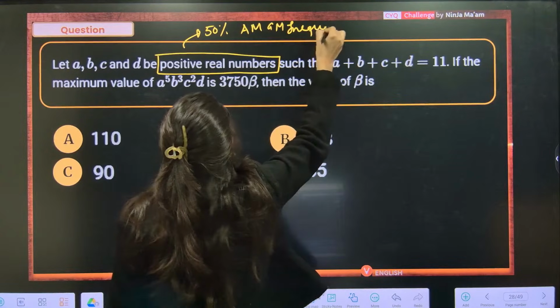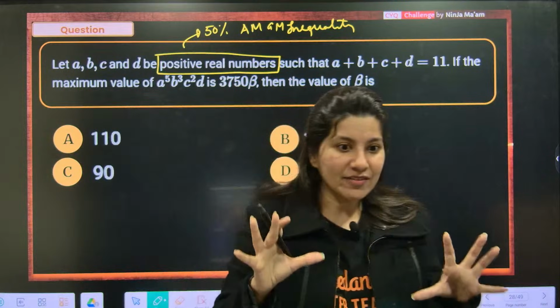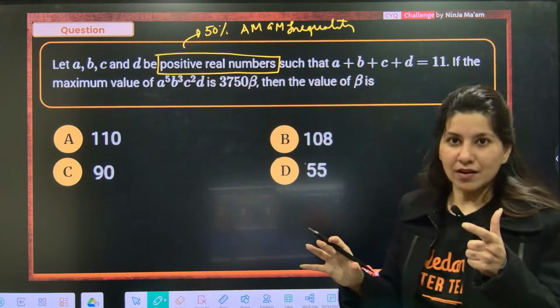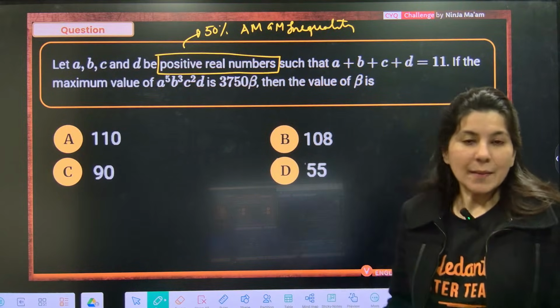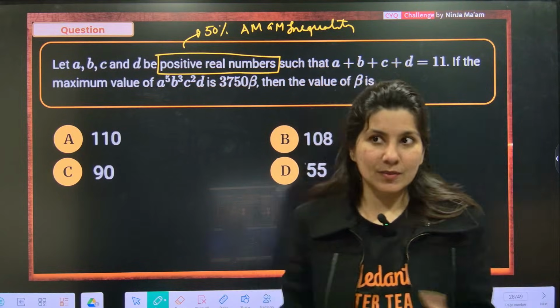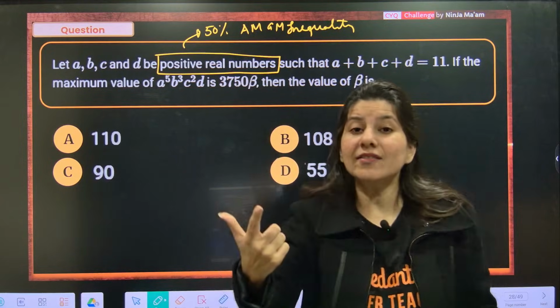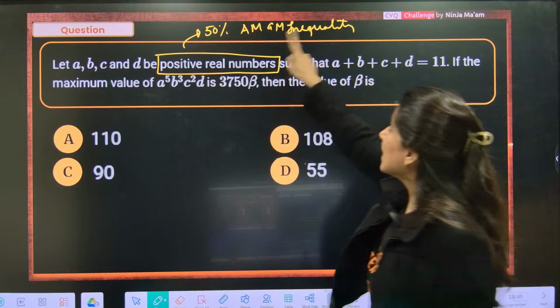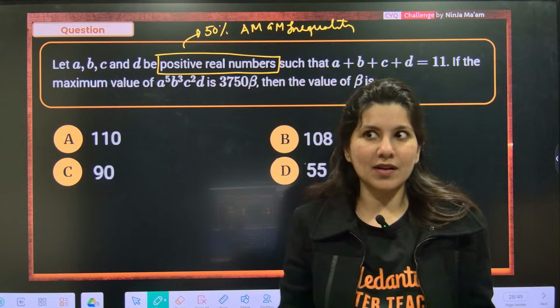Directly or indirectly, when they mention that two, three or more numbers are positive, they are trying to tell you to apply AM-GM inequality.